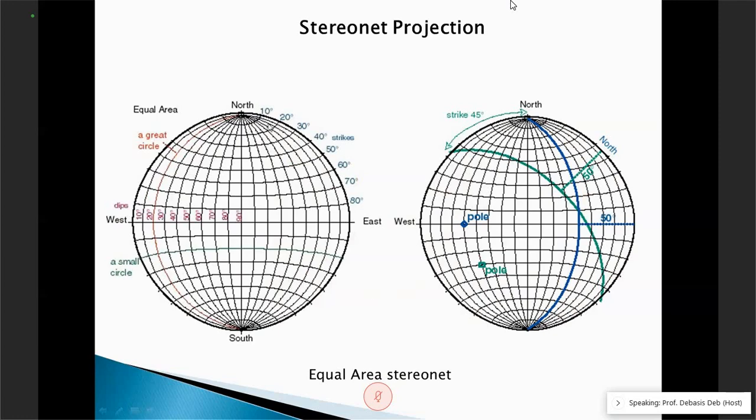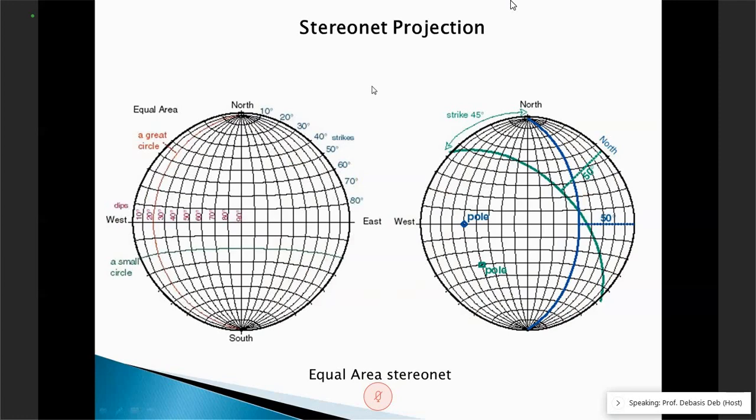So these are the strike angles, which are basically from east to west. These are all strike angles for the measuring of the strike. And those are coming from either east to west, these are dip. Okay, as I told you just earlier.